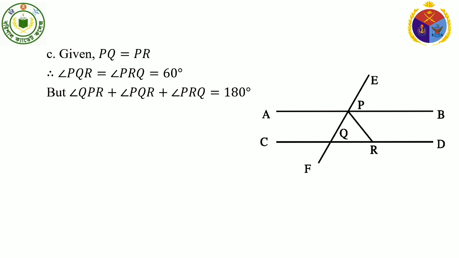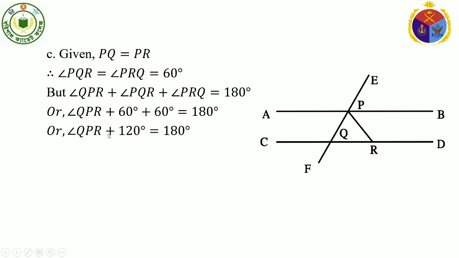That is angle QPR plus angle PQR plus angle PRQ equal to 180 degree, or angle QPR plus 60 degree, that is PQR equal to 60 degree, PRQ also 60 degree. From previous solution A and B we got that equal to 180 degree.